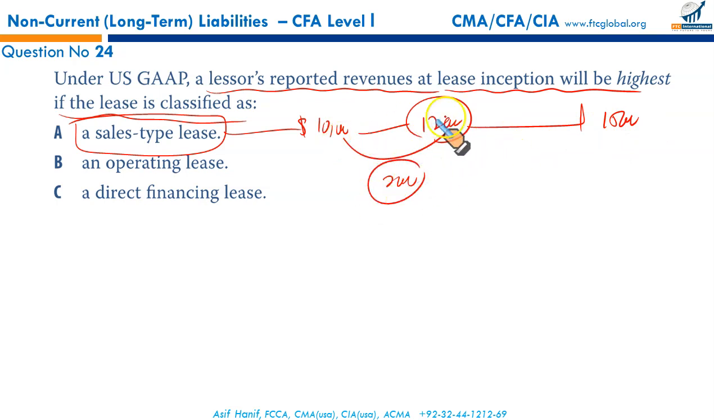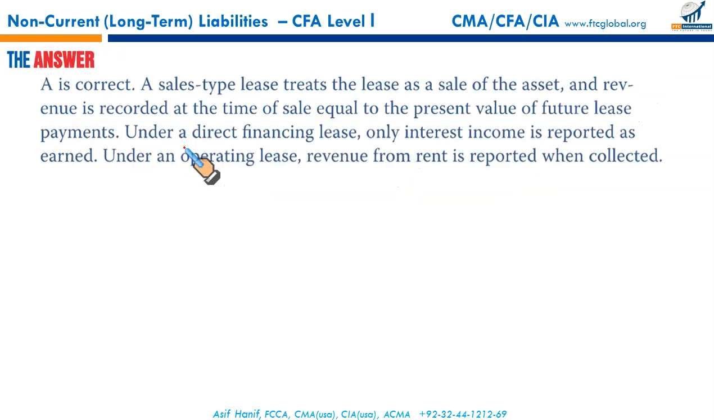First is the gain between the cost of sales and the sales, and second, the gap between the price at which the item has been leased out versus the amount he will receive in total including interest. So this will result in higher revenue. Sale type lease will result in higher revenue for the lessor. So that makes A the correct option.